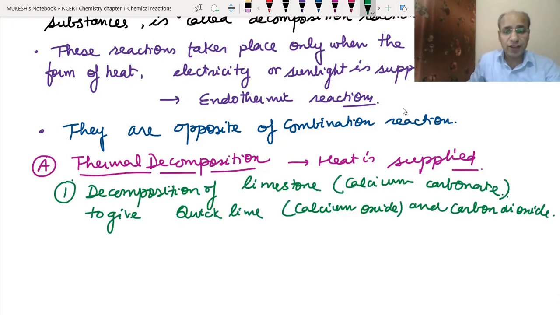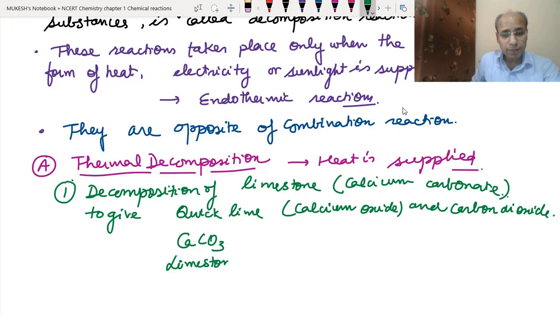In this example, we apply heat to the limestone. We have seen this in previous videos, where I showed you limestone, the heat, and how the quicklime looks. The formula of limestone is CaCO3, calcium carbonate.